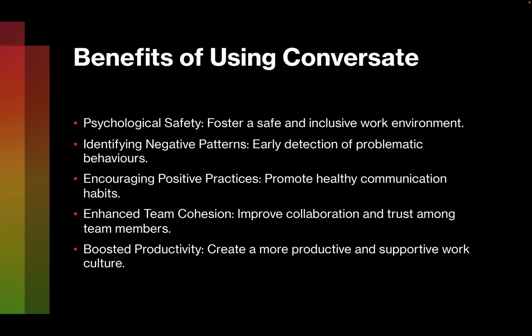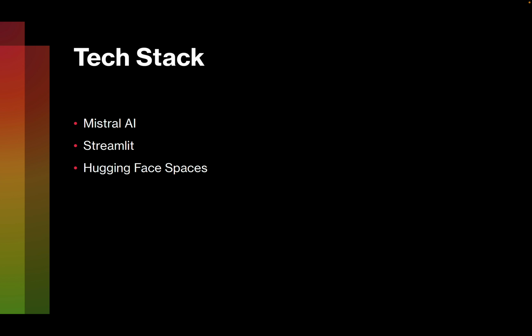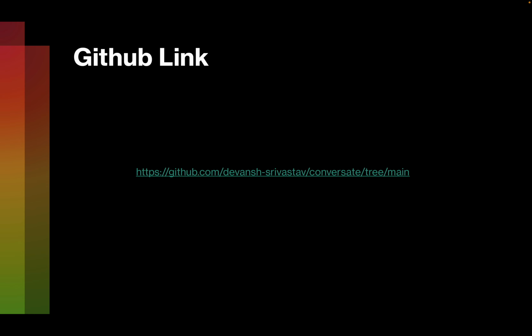Some benefits of using Conversate: first of all, it fosters a safe environment. Secondly, early detection of negative patterns and encouraging positive practices, which leads to better collaboration in the team, which in turn boosts productivity. For the tech stack of this project, I use Mistral AI for the API, Streamlit for the user interface, and Hugging Face Spaces for the deployment.